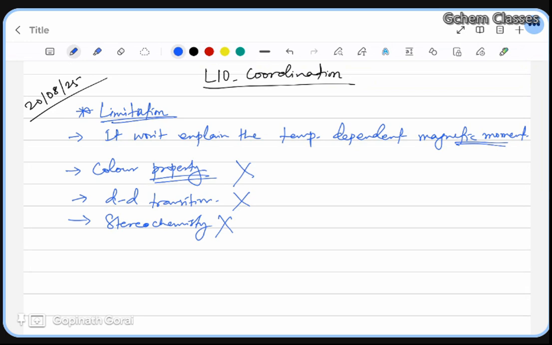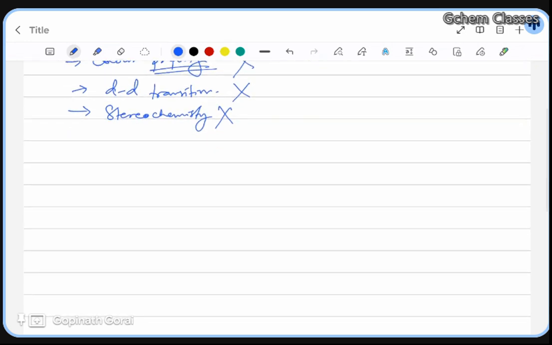Now one by one, we will see the coordination numbers. First, we will start with coordination number 4.